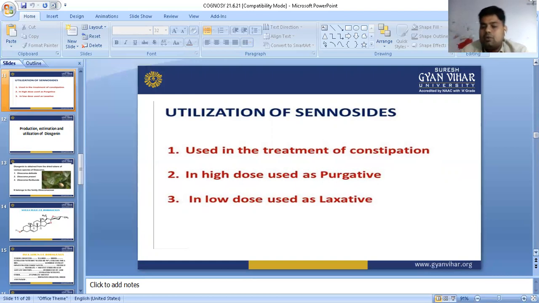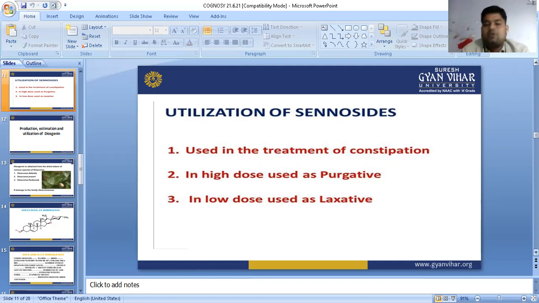After that we adjust the pH with organic acid, then add liquid ammonia, then add methanolic solution and do extraction, and in the last step we add citric acid and collect the sennoside extract.